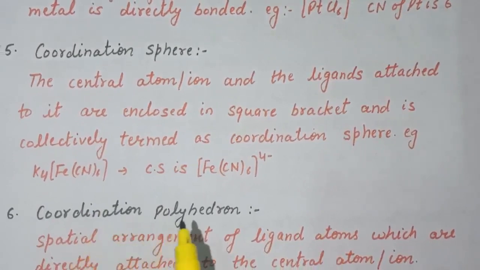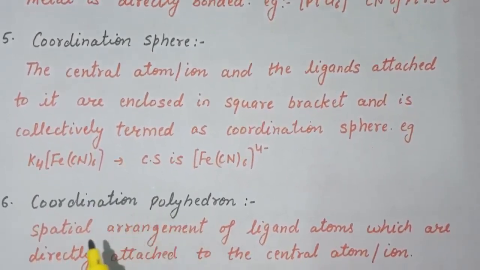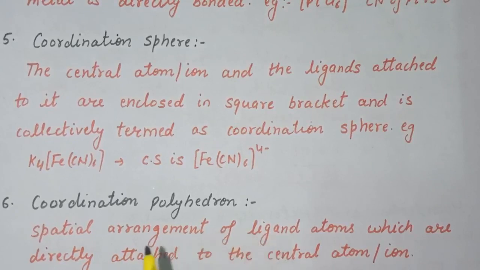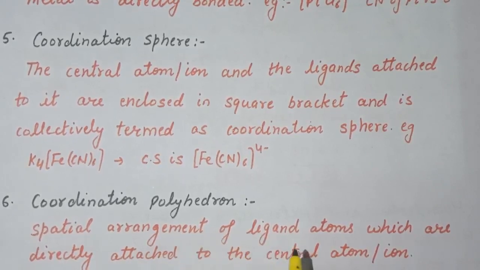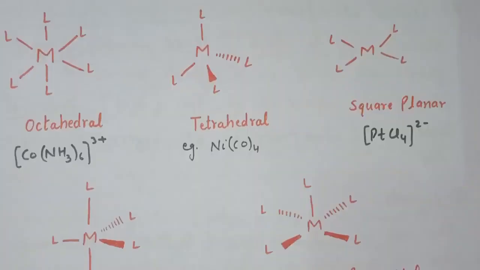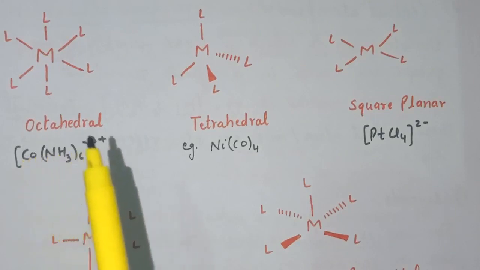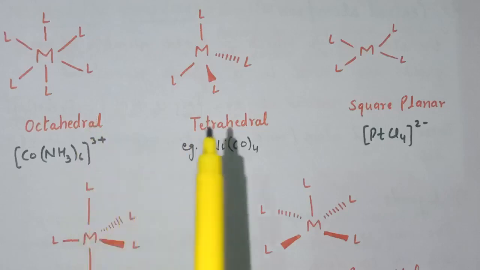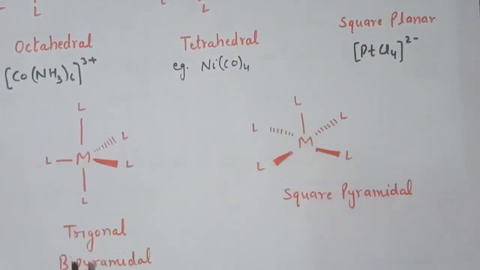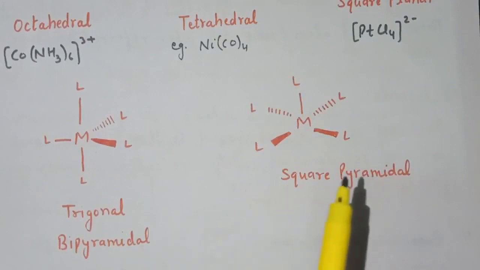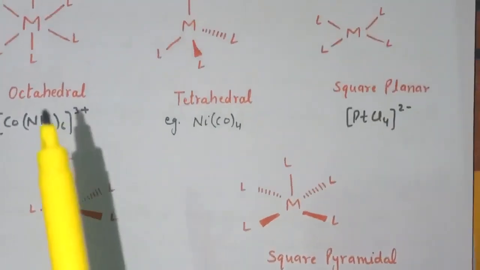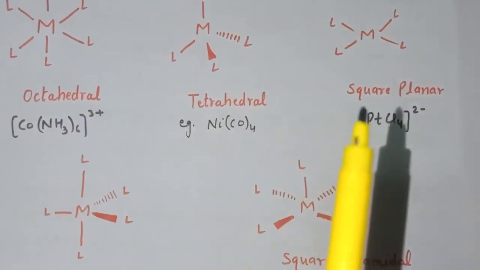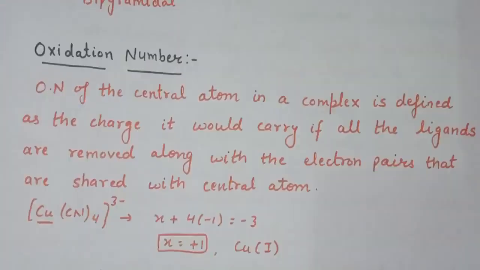Next term is coordination polyhedron. So coordination polyhedron is the spatial arrangement of ligand atoms which are directly attached to the central atom. That is, coordination polyhedron provides the spatial arrangement of ligands around the central metal atom or central ion. So here we have different types of coordination polyhedron. Octahedral, example is [Co(NH3)6]3+. Next is tetrahedral, square planar, trigonal bipyramidal and square pyramidal. Out of these coordination polyhedra, octahedral, tetrahedral and square planar are the most common.